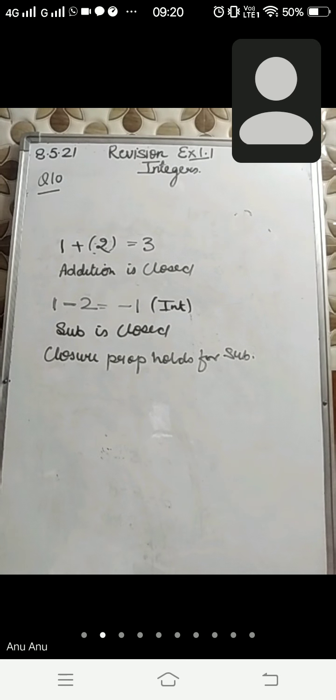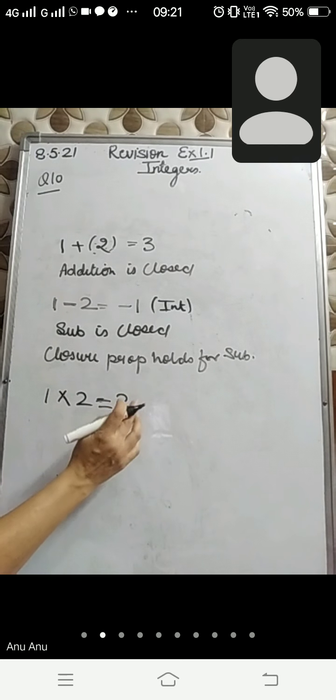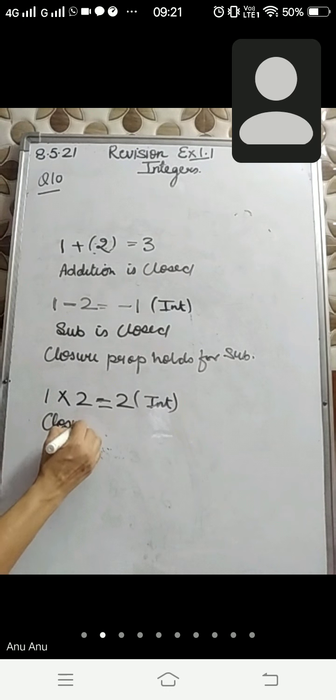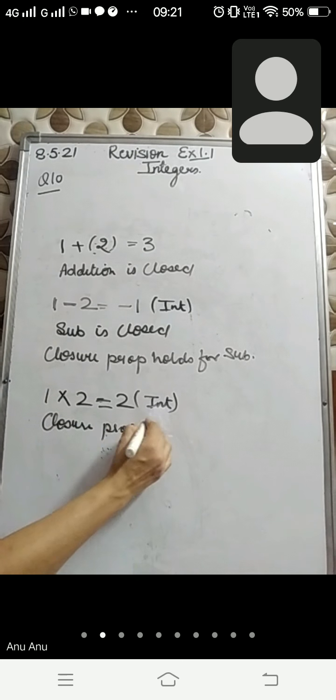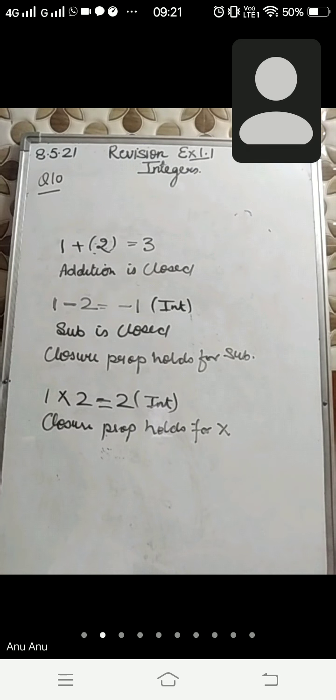Is it okay, beta? Any doubt? So we can verify this property for multiplication also. If I take two integers, the product is 2, which is again an integer. So the closure property holds for multiplication. Now let's do this property for division also.